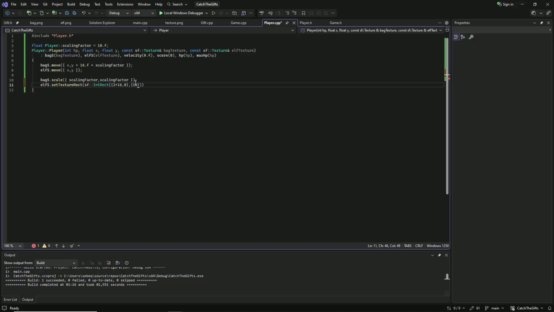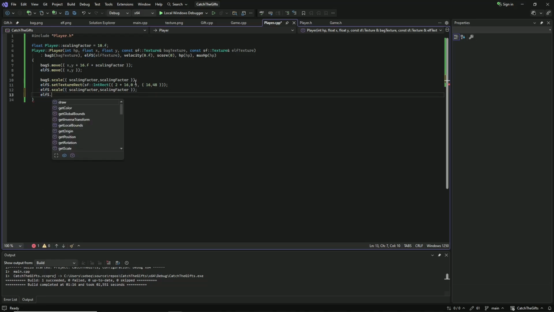Next, the texture is 16 pixels wide and 48 pixels high. Let's also scale the elf, scaling factor and scaling factor. And let's move it a bit to the right: 32.f times scaling factor divided by 2 and 0.f. Now I will show why I made that in a bit.